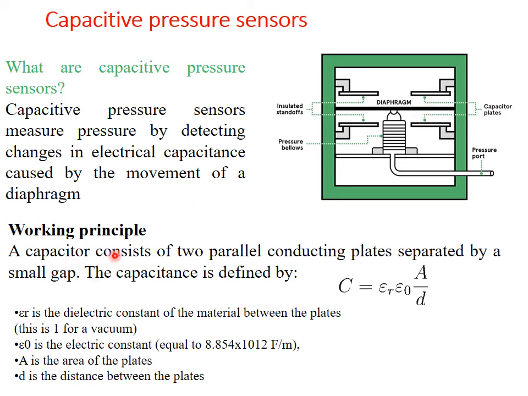Capacitance is defined as C = ε_r ε_0 A / d, where A is the area of the plate and d is the distance between the plates. ε_r is the dielectric constant of the material between the plates, in this case air. ε_0 is the electric constant, normally 8.854 × 10^-12.